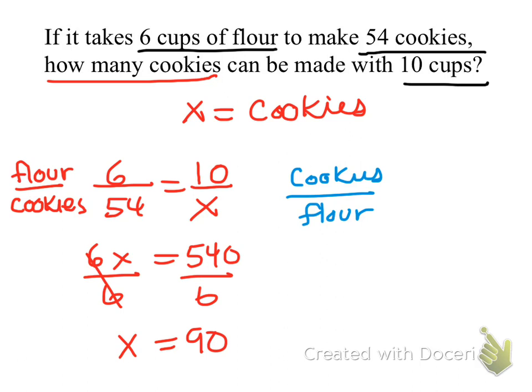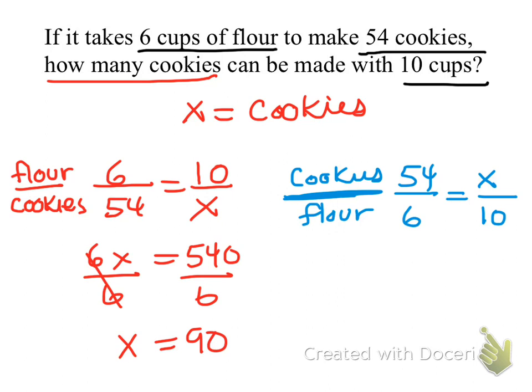What goes in the numerator has to do with the information given. Sargis. You have to do 6 divided by 54. No. How do I set this up as a proportion? Yes. Oh, okay. So if you wanted to check your work, I'm setting my proportion up with cookies in the numerator to flour in the denominator. You have 54 cookies over 6 cups of flour, and then that would be equal to x, an unknown amount of cookies, over 10 cups.